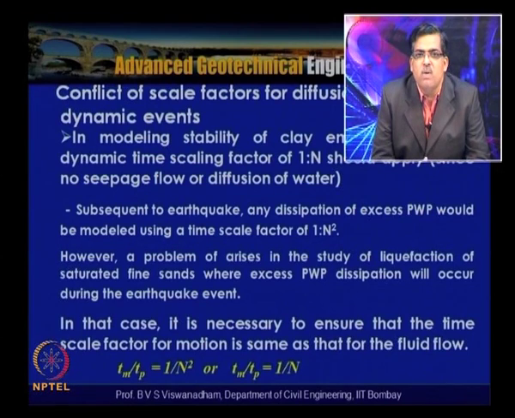So Tm by Tp is 1 by n, and Tm by Tp in principle for diffusion is 1 by n square times that in prototype. Out of the two time scale factors, the 1 by n square is relatively faster compared to even the dynamic scaling factor for time. So we have to select one time scale factor if both dynamic events and diffusion events occur simultaneously, so that we can operate on the model and the results of the centrifuge model represent that in the prototype.